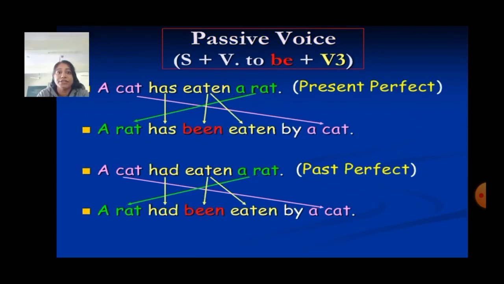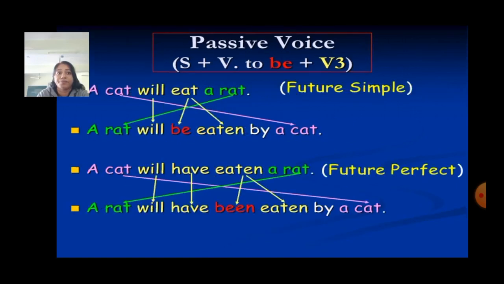Present perfect tense. A cat has eaten a rat. A rat has been eaten by a cat. Here we will add been. A cat had eaten a rat. Past perfect tense. It will change into a rat had been eaten by a cat.